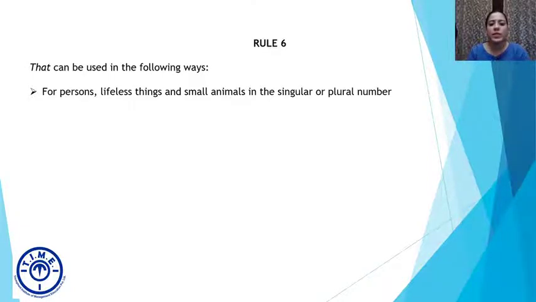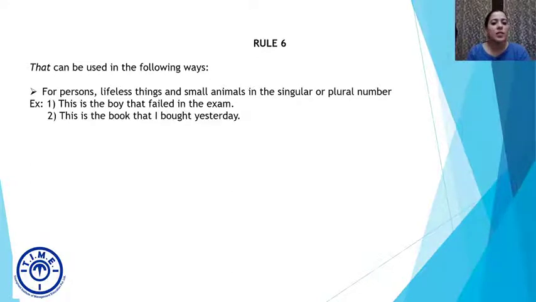For persons, lifeless things, and small animals in the singular or plural number. For example, this is the boy that failed the exam. So again, we can say this is the boy who failed the exam. This is the boy which failed the exam. There's a slight difference between the usage of that and which, which we will cover when we are doing questions, all right? This is the book that I bought yesterday.